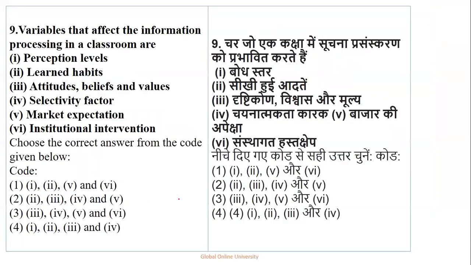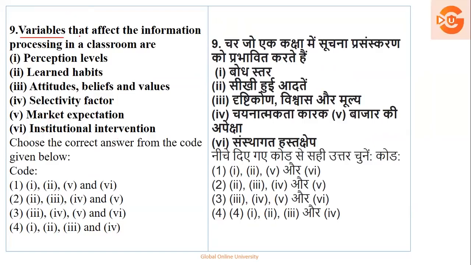Okay. Question number 9. Variables that affect the information processing in a classroom are. यानी जो क्लासरूम में वेरिएबल्स यूज होते हैं that affect the information, वो कैसे होते हैं? Are they the perception levels? Are they the learned habits? Are they the attitudes, beliefs, and values? Are they the selective factor? Okay, or are they the market expectation, or are they institutional intervention?